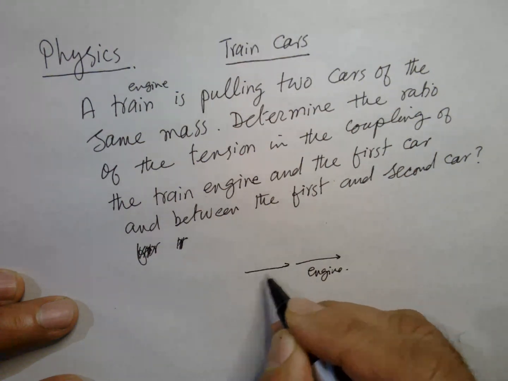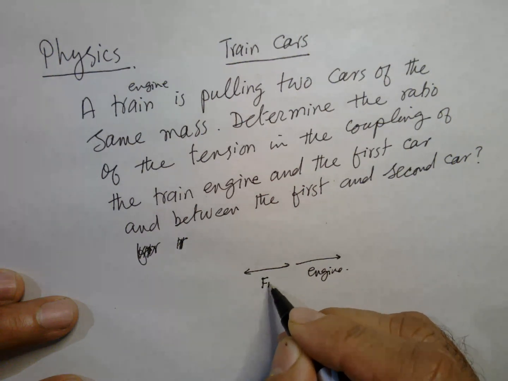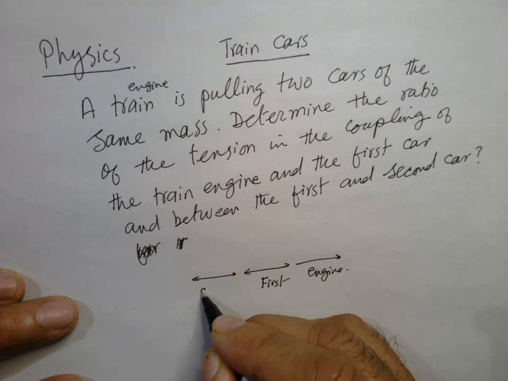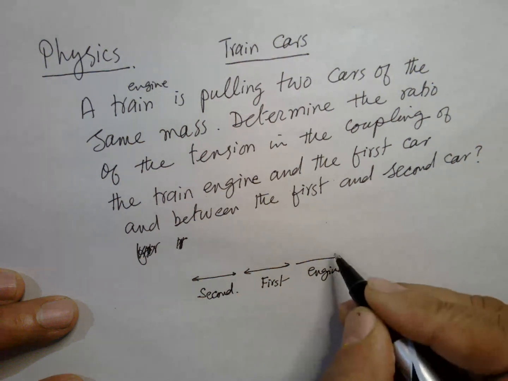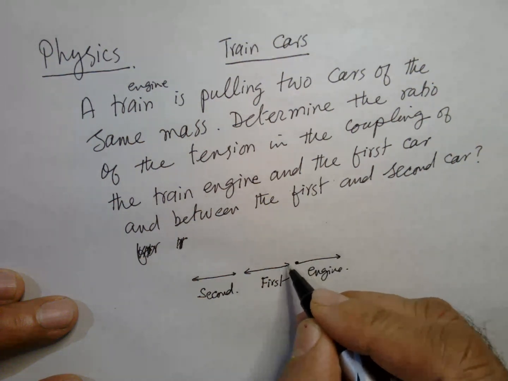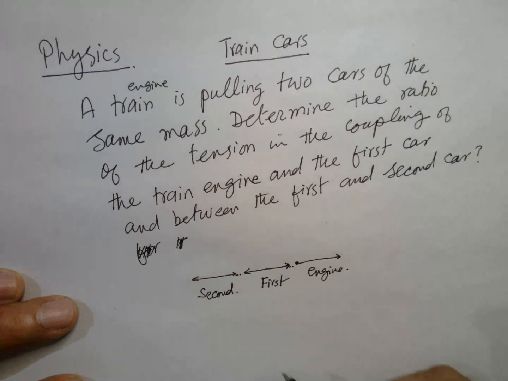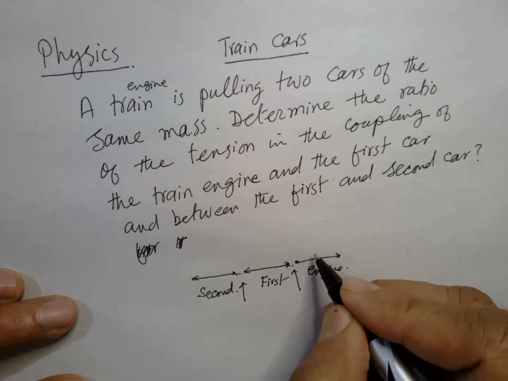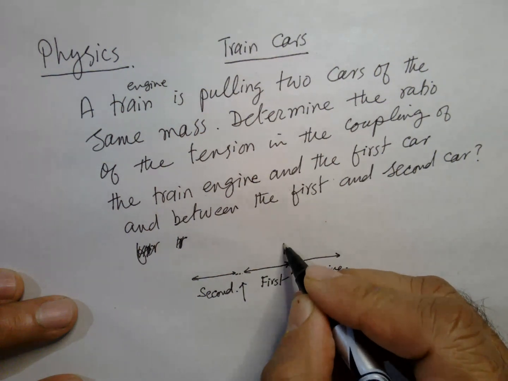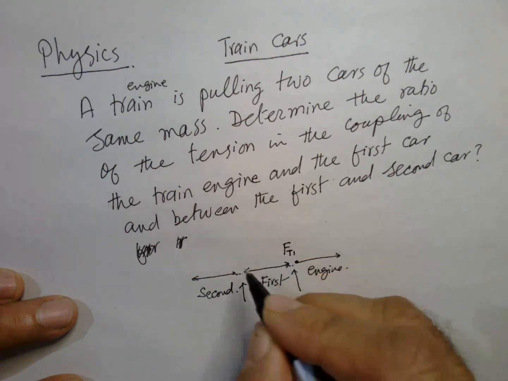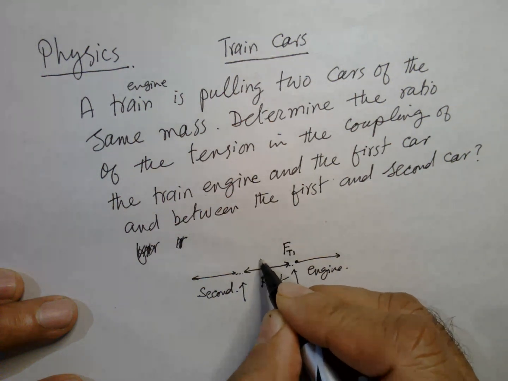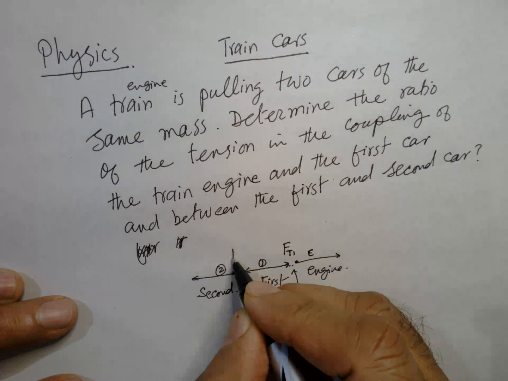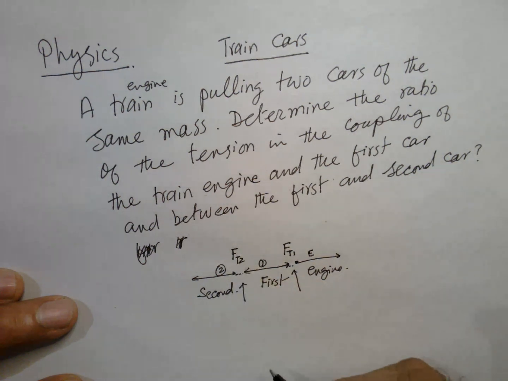So this is the engine, and this is the first car, and this is the second car. So this is pulling. So this is in between this one and in between this one. So we have to find the force here and here. So between the engine and the first car is the tension force F tension 1, and this is the first, this is the second, this is the engine E, and between this one is the tension force 2.